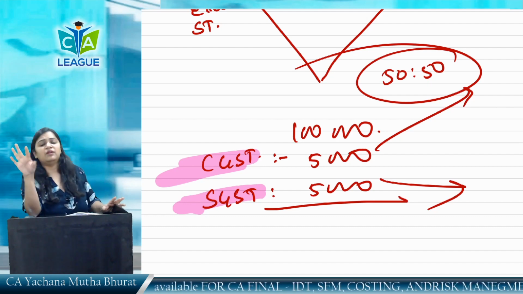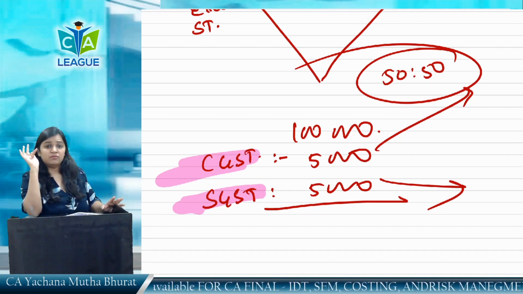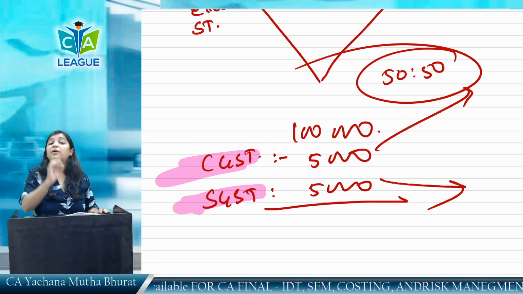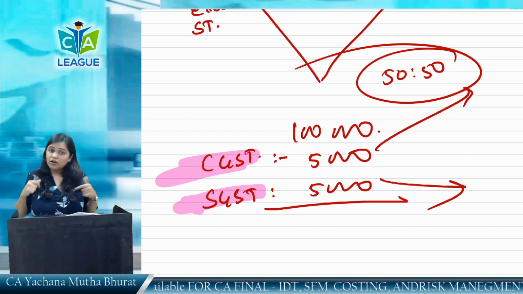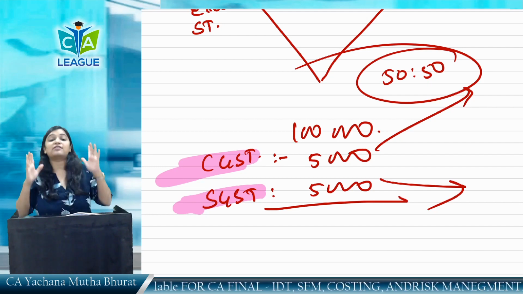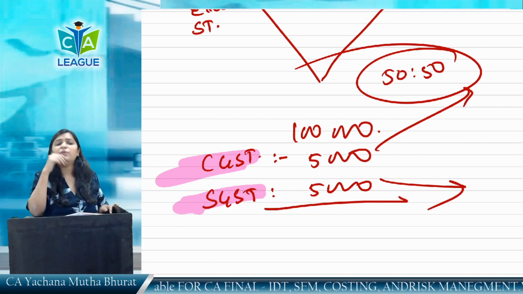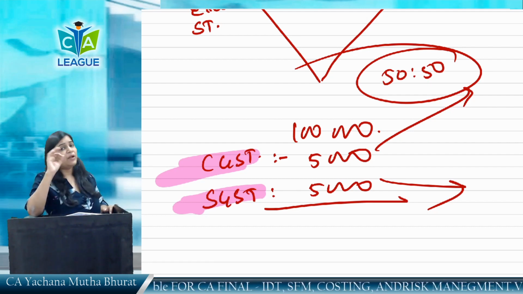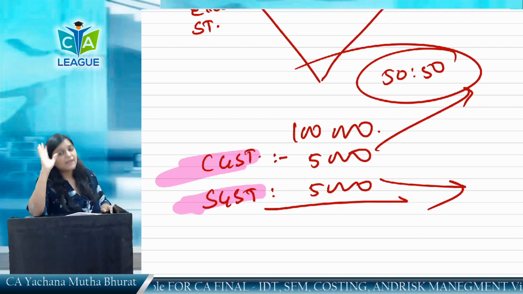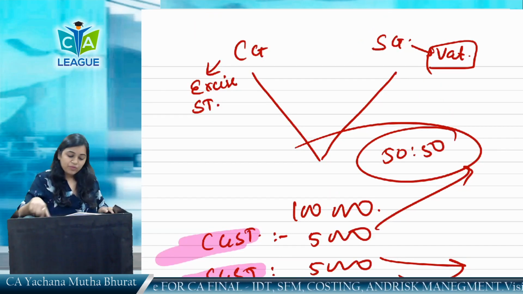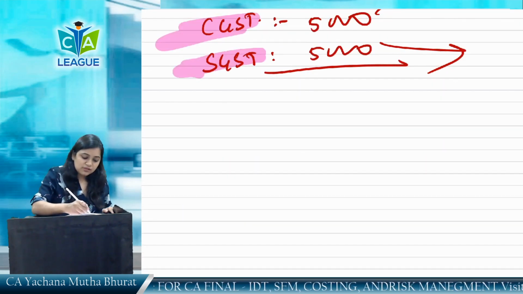But this couldn't come in India, which is called national GST. India, due to its federal structure, has to implement dual GST. That means center also has the power to levy taxes, state also has the power to levy taxes. Both the governments will levy their own taxes, and it will be paid to both the governments on the same transaction. Clear?